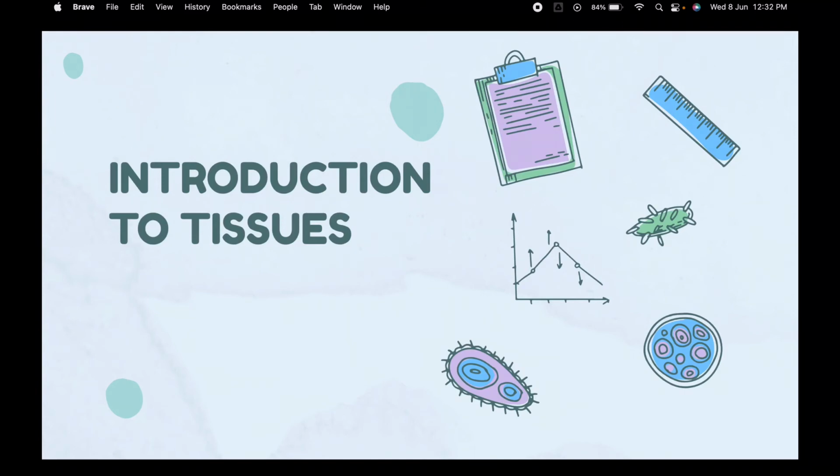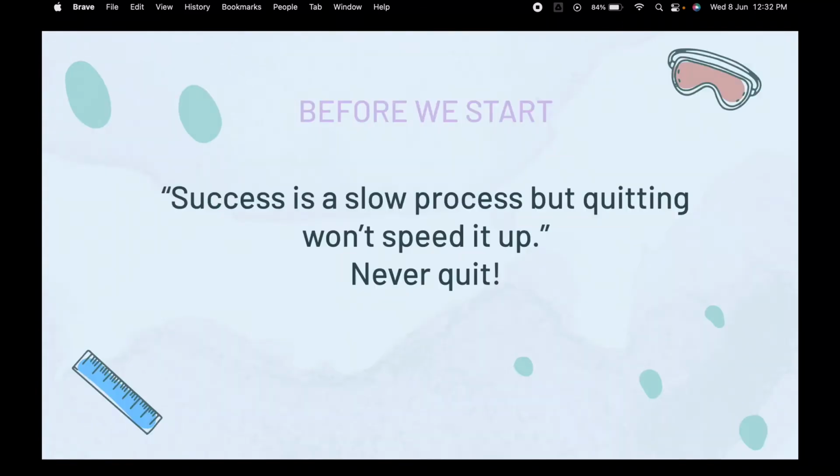But before we start, we must fill our minds with positive energy by reading this beautiful quote. Success is a slow process, but quitting won't speed it up. Never quit. So now that we have read this positive quote and instilled positivity in us, let us finish this chapter and understand more about animal tissues.